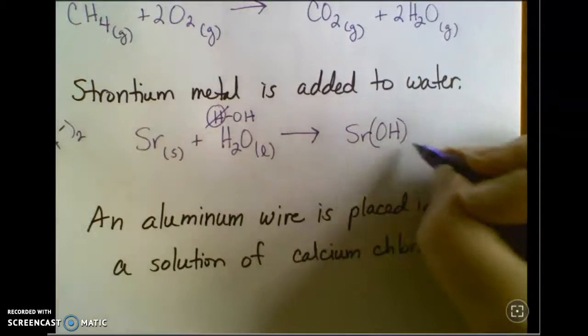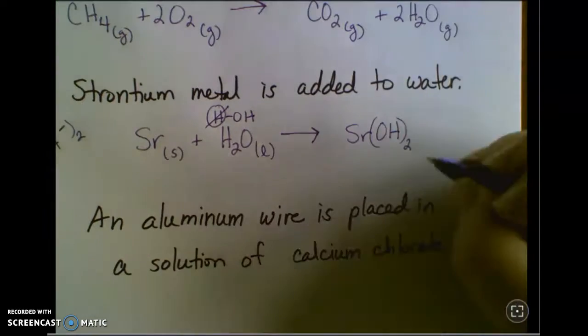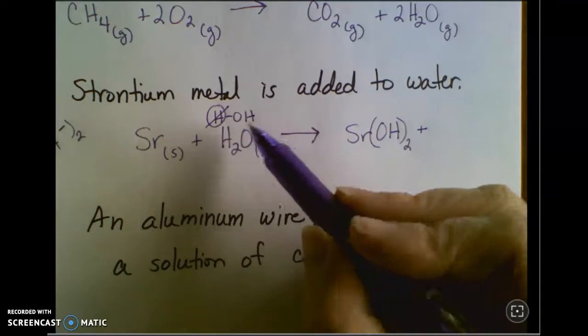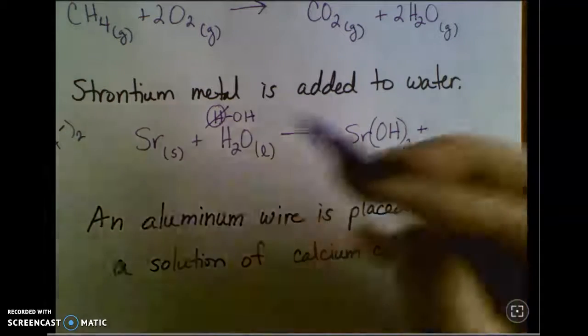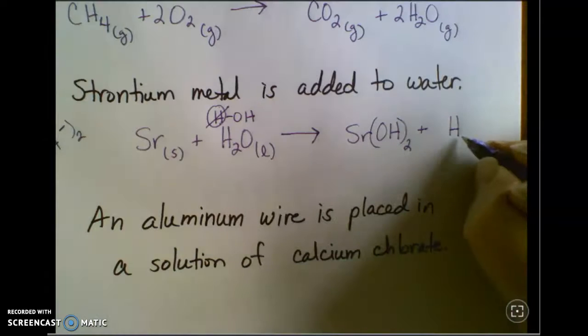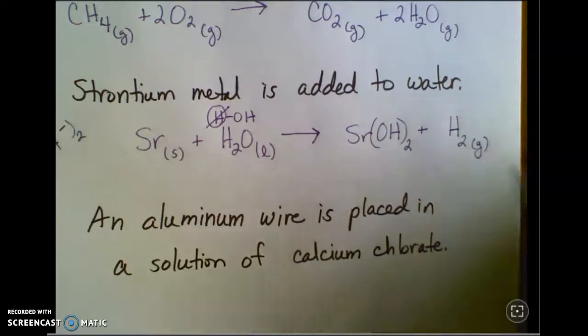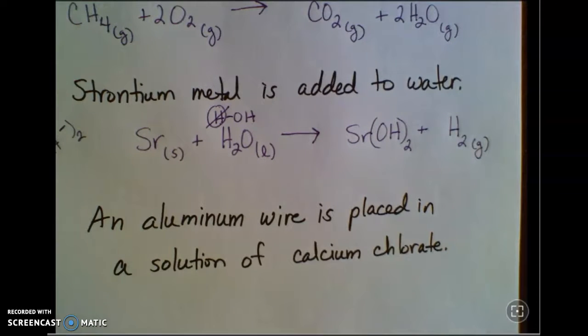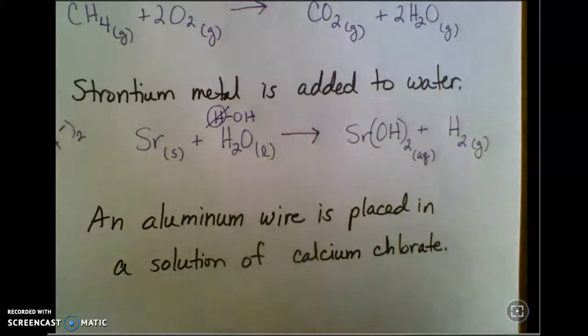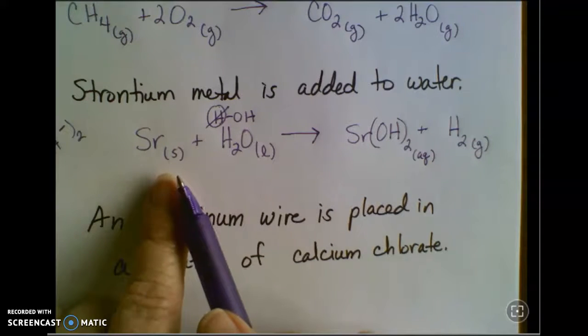So I'm going to put this in parentheses with a 2 on the outside. And hydrogen is replaced, so now it's single, but hydrogen is also one of your diatomic elements. So I'm going to make that H2. The strontium hydroxide likely in this scenario is going to stay dissolved in the water that's there. It could be a solid if you've got exactly the right conditions.